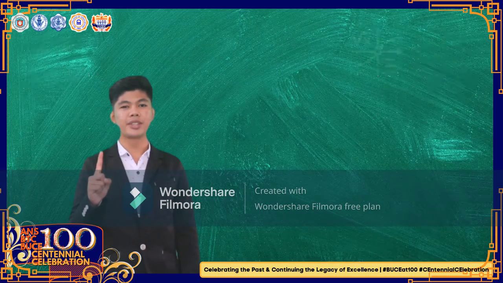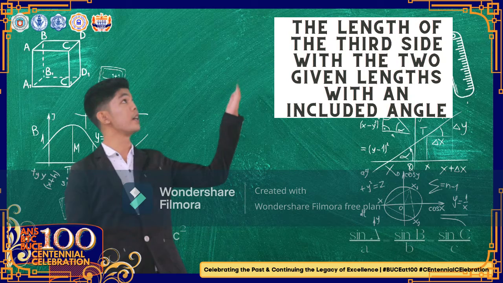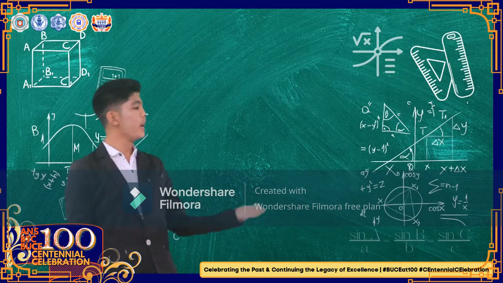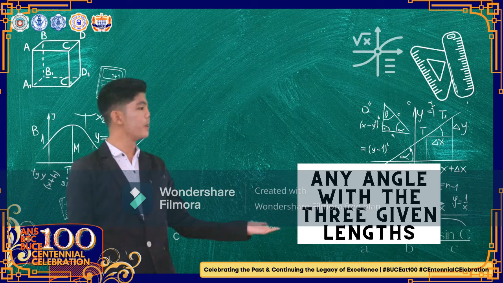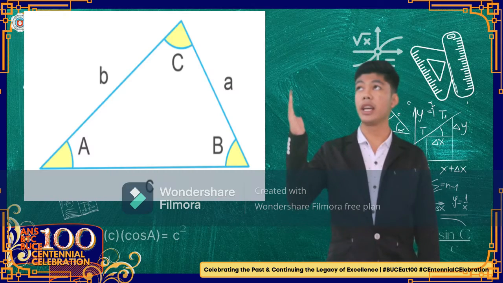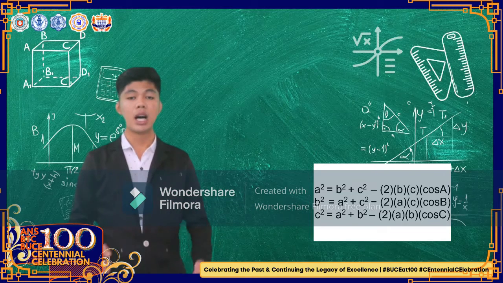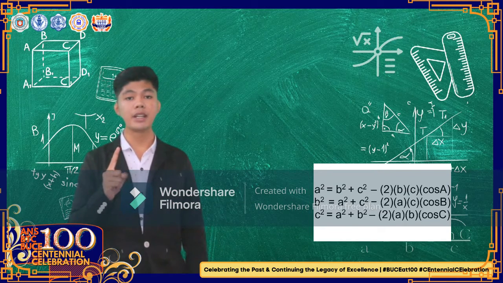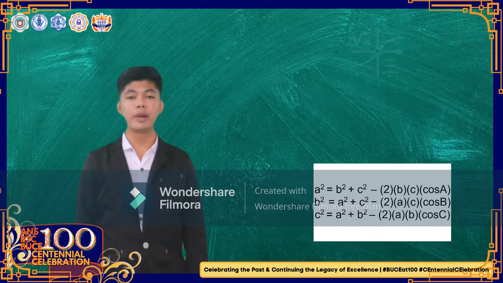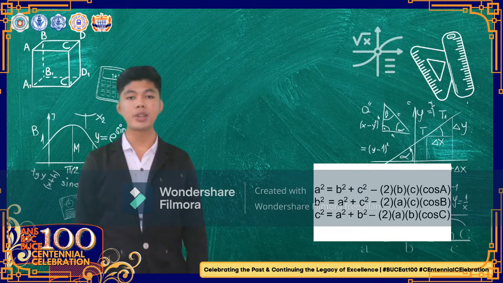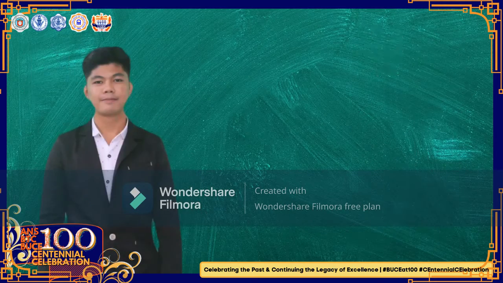Cosine law is used to determine the length of the third side with the two given lengths and an included angle, or any angle with the three given lengths. Using triangle ABC, cosine law can be described as follows. However, using SSS triangles, cosine law needs to be manipulated since the measures of the three angles are unknown.